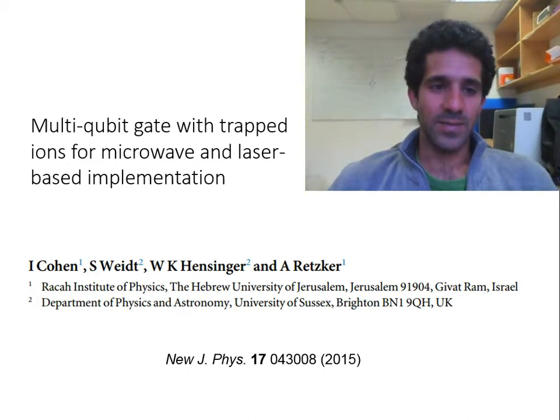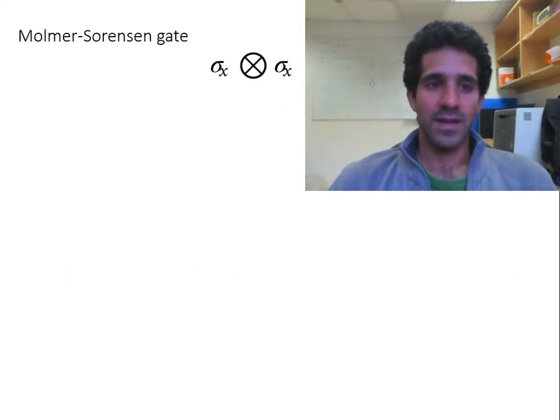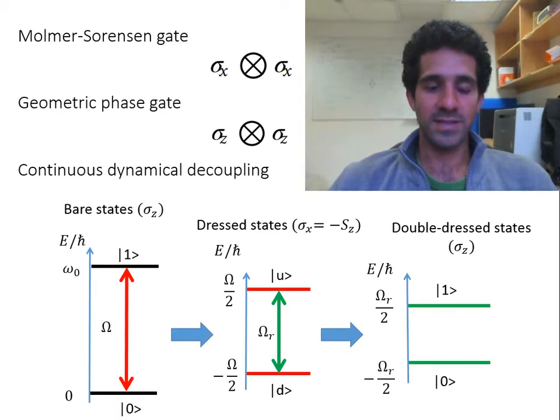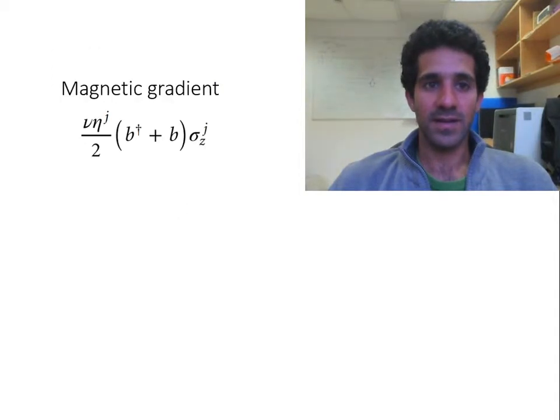Hi, I'm Itzik. I'm going to explain shortly about the main idea behind our paper, multi-qubit gate with trapped ions for microwave and laser-based implementation. In our proposal, we show how to realize the Mølmer-Sørensen gate or the geometric phase gate with trapped ions while still being decoupled from the main sources of noise using continuous dynamical decoupling, as I will now explain.